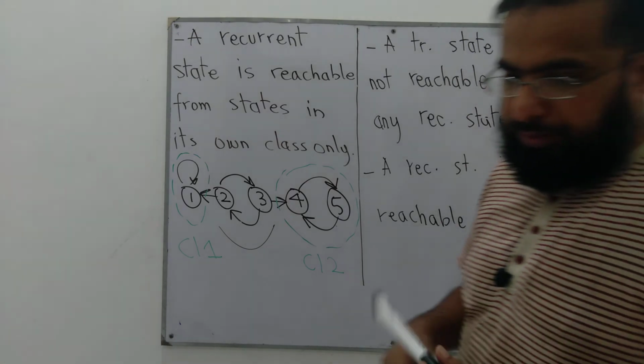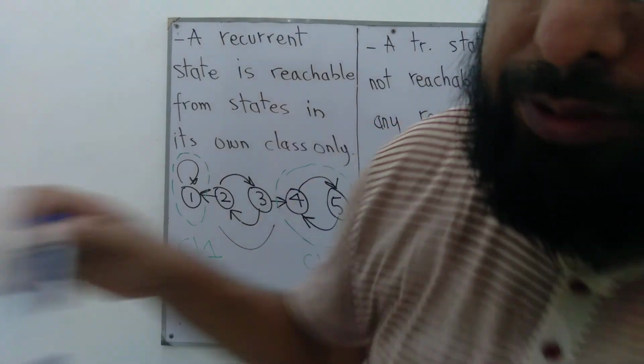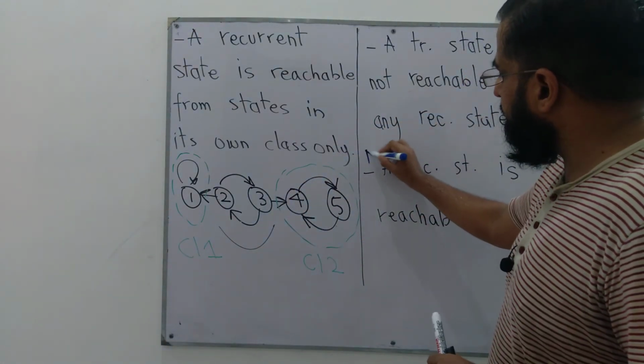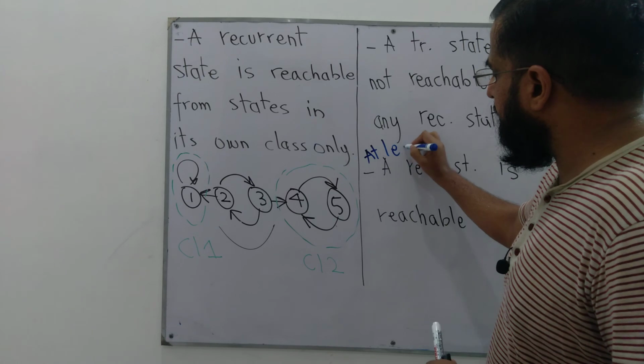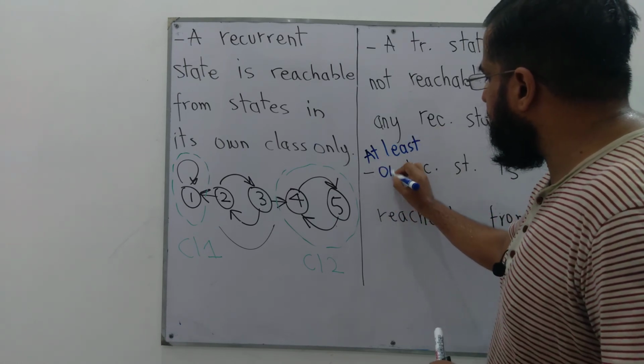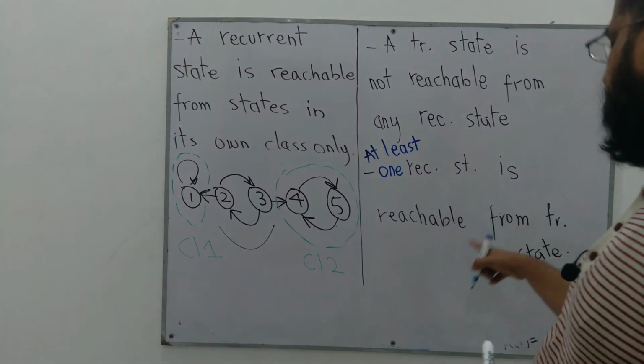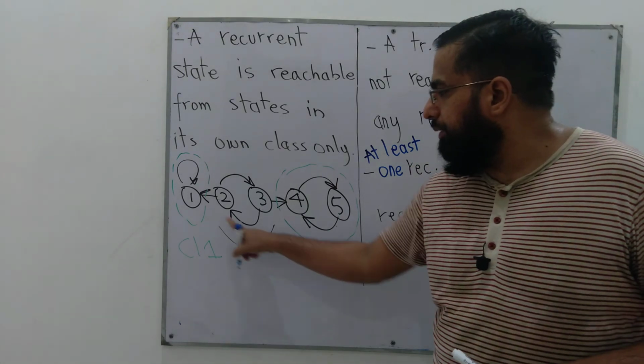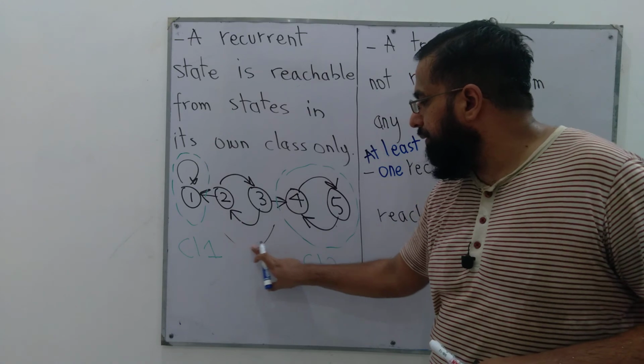And we have to add a small word with this. That word is at least. At least one recurrent state is reachable from a transient state, like we can see here, and they can be more than one.